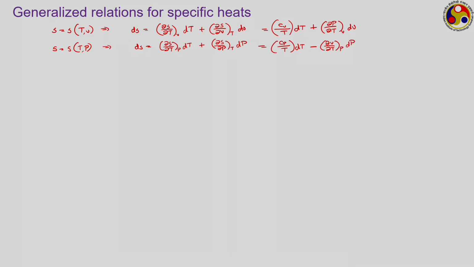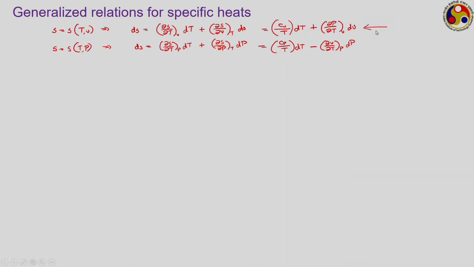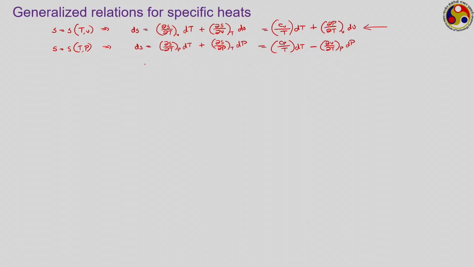So, these are the two relations for changes in entropy we have developed earlier, and we also used in the previous slides. Now, we know that entropy is a property. Similarly, temperature and specific volume are also properties. Here we are talking about the first one. So, if entropy is a property, then we can use the definition of property in terms of differentials, and therefore, we can write that